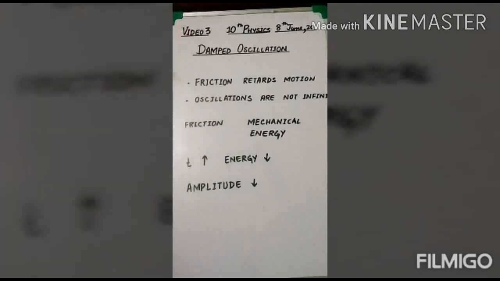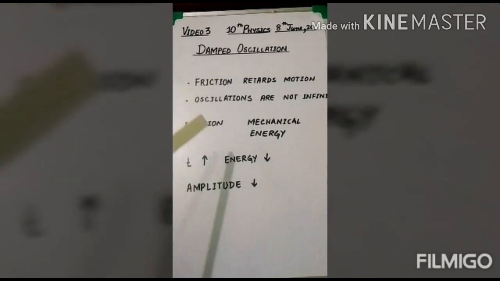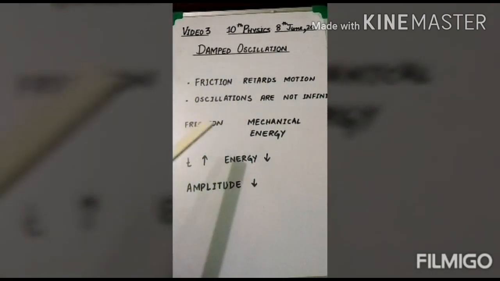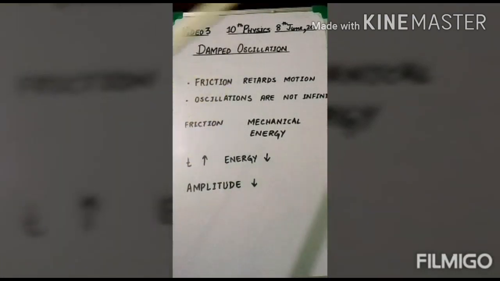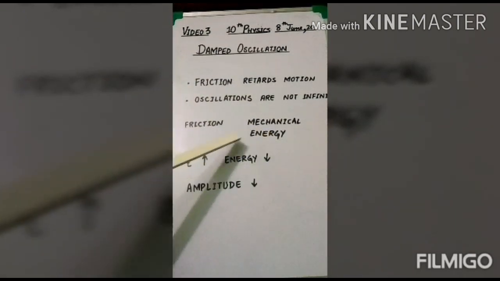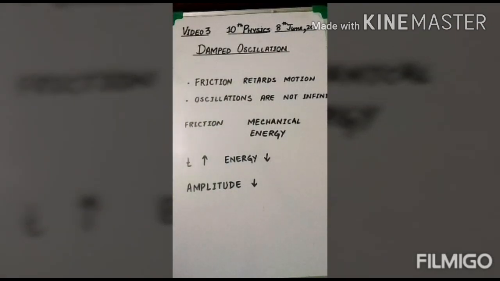What is the mechanical energy? When the body is oscillating, it is moving, and because of the motion it has mechanical energy. Or if it is a swing, it is changing its position, going to the top, coming back. Also because of location it has mechanical energy inside it. It can be potential, it can be kinetic. Well, that point is not to be discussed that much. Let us only consider the relation of friction with energy.